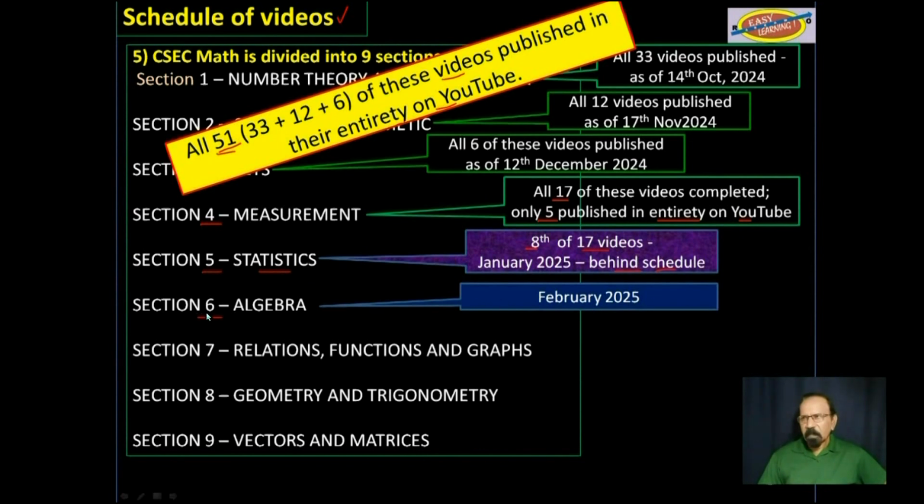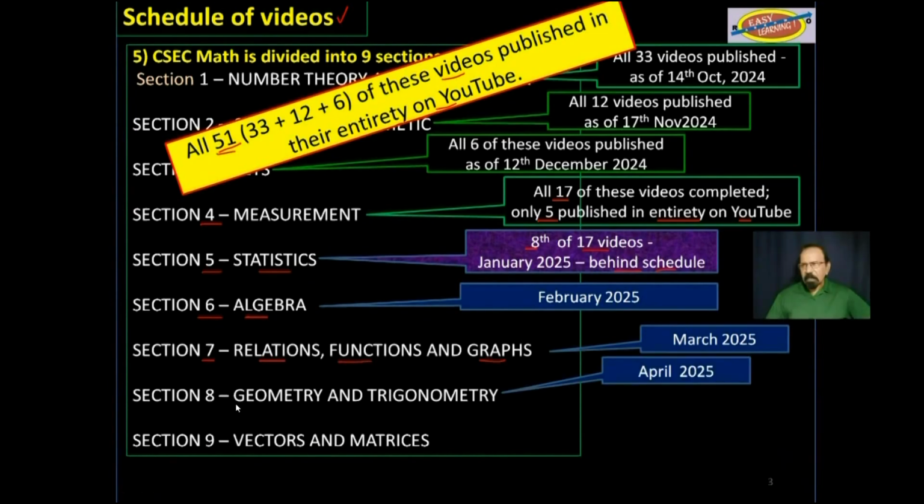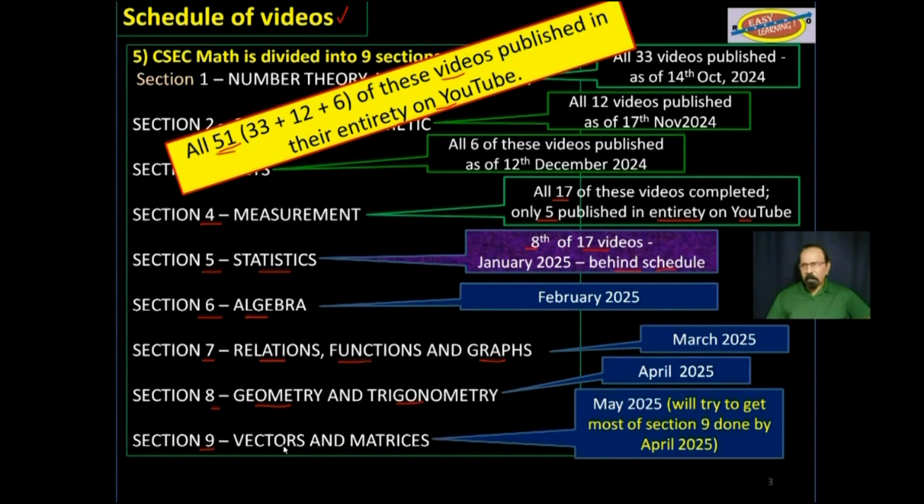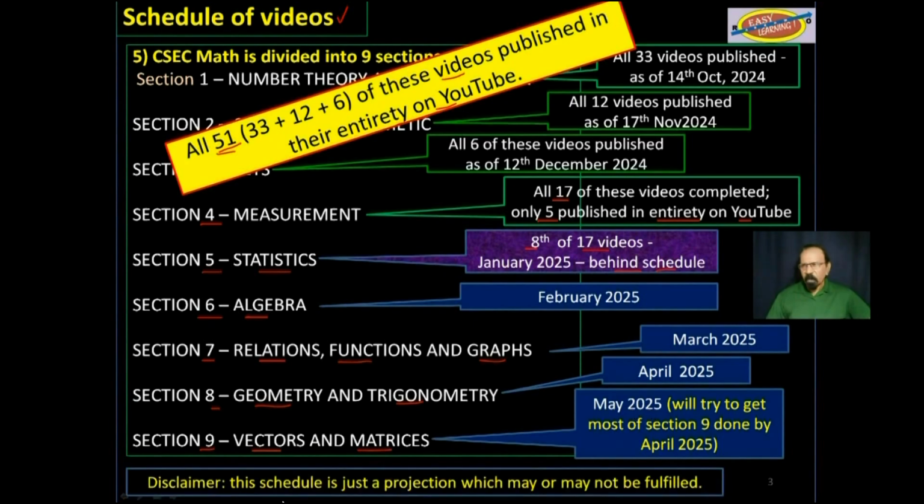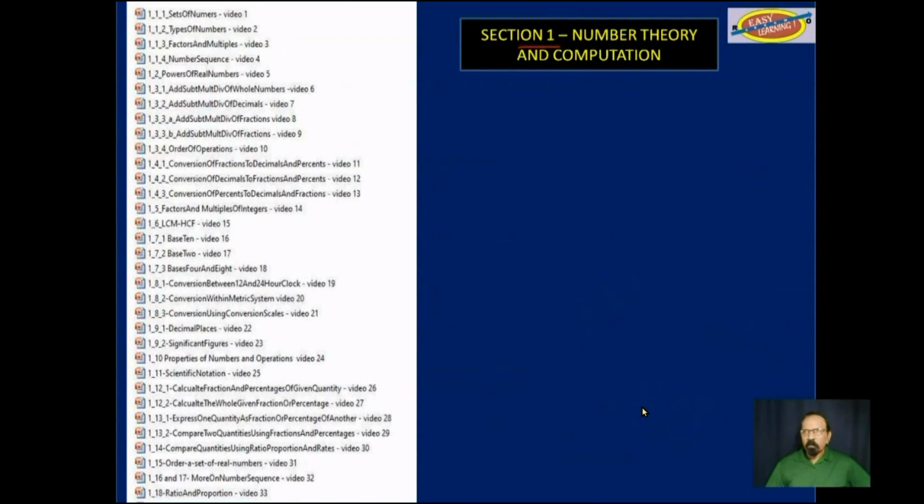After that, section 6, algebra, then section 7, relations, functions, and graphs, section 8, geometry and trigonometry, and finally section 9, vectors and matrices. As I said, I'm well behind schedule, so most likely this schedule would have to be pushed back.